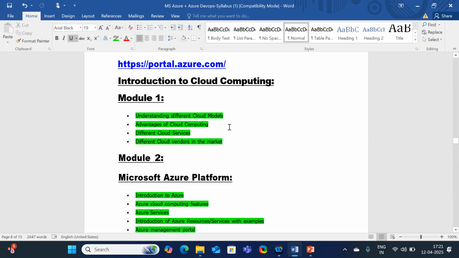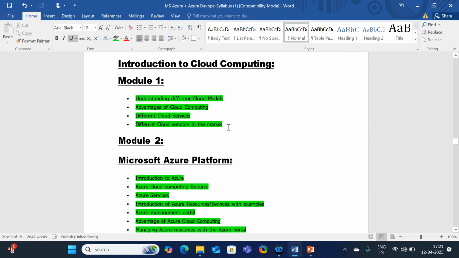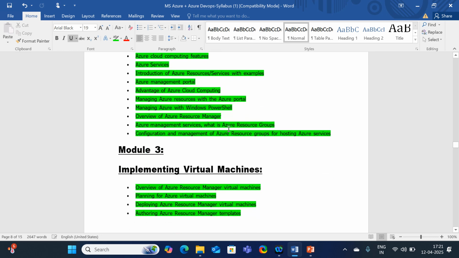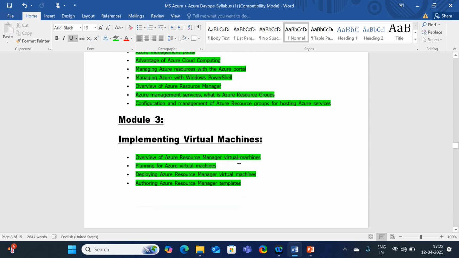Okay, so here we can have some discussion regarding what the different types of cloud models available are, and what the advantages of cloud are. So why are we adopting the cloud, what happens if we adopt the cloud, and a quick introduction.